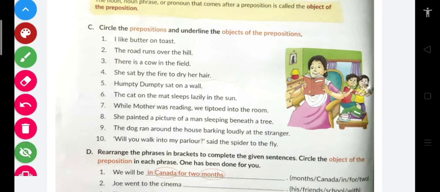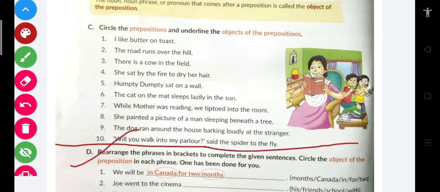Okay, my dear students, your homework is up to part C, and I'll teach this part D in the next lecture.